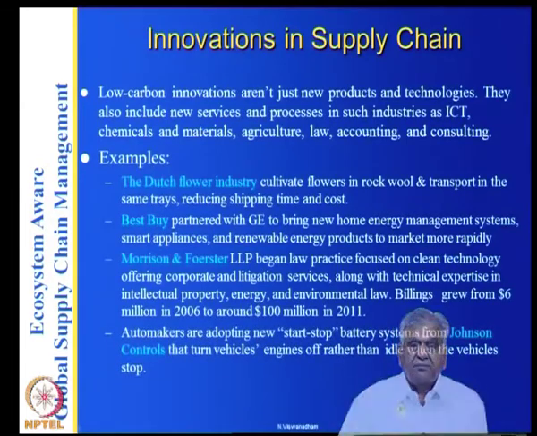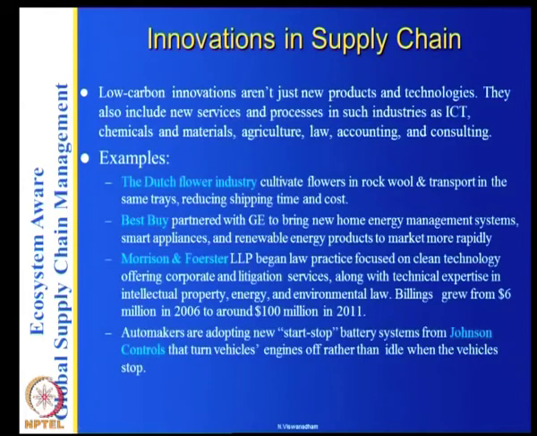And automakers are adopting start-stop battery systems from Johnson Controls that turn vehicles' engines off rather than idle when vehicles stop. So, there are various ways in which you can have innovations in energy. It need not be in the supply chain. It can be while usage here. This is an innovation while the usage is in this one. This is innovation in case of a dispute. This is innovation for marketing, and here this is innovation for easy transport.